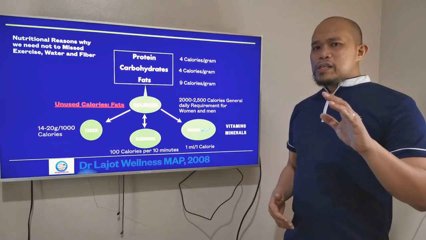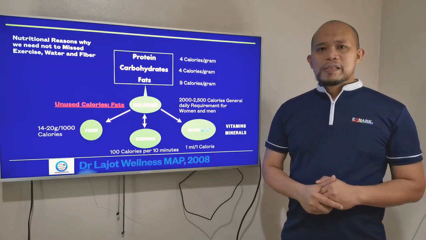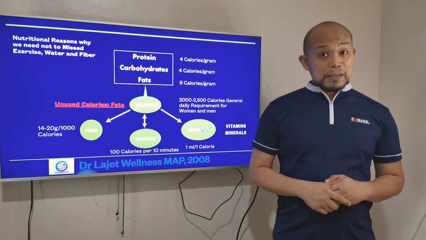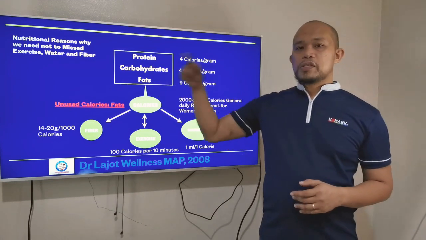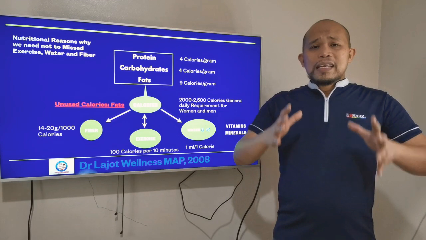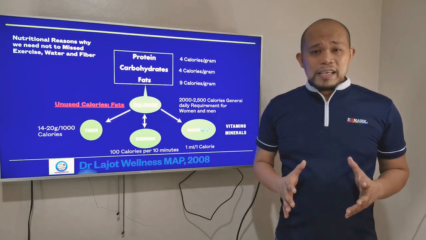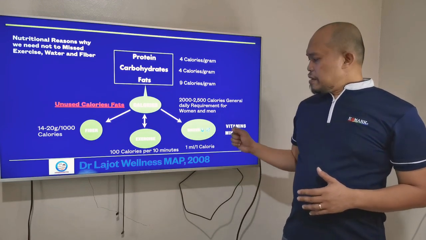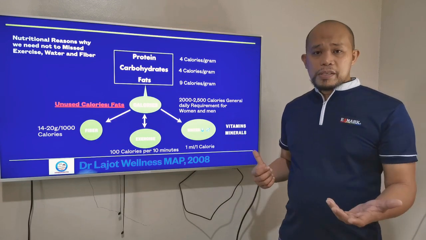So I have the courage to show you, to give you awareness. And lastly is this one, vitamins and minerals. Of the 6 nutrients that we need, which are very essential, we need water. These vitamins and minerals have no calories, right?